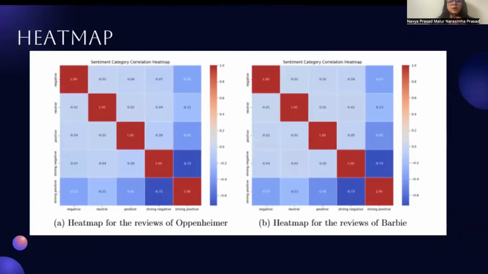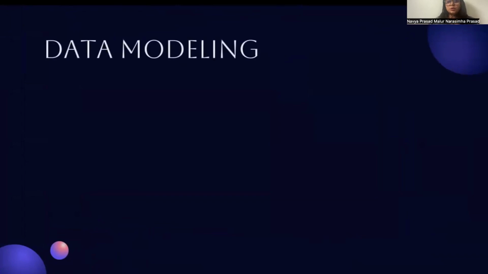Then this is the heat map. The heat map basically shows the correlation between the different sentiment categories. So the darker shades mean that there is a strong and positive correlation, whereas light colors mean that there is a weaker and negative correlation. Over to Shriman for data modeling.